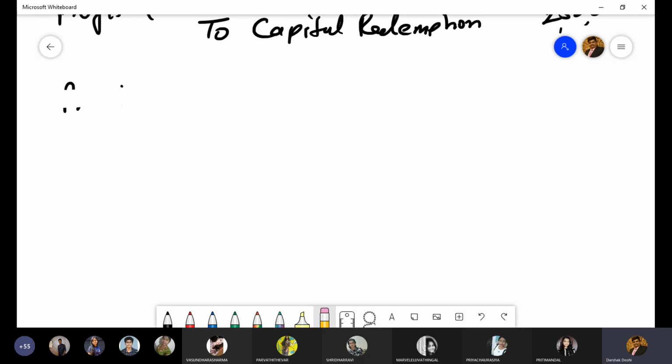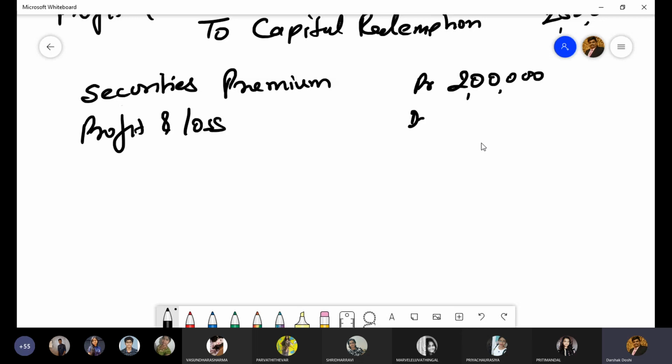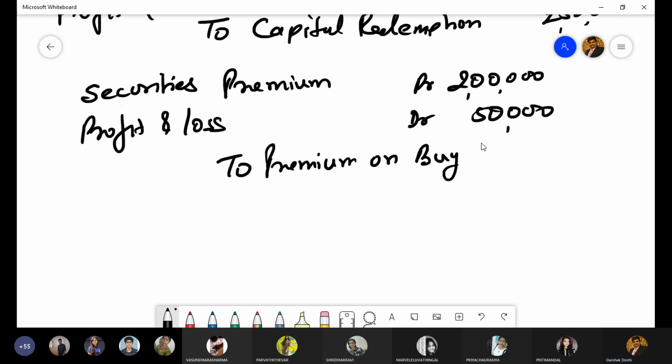Securities premium account 2 lakh, profit and loss 50,000 to premium on buyback 2,50,000.